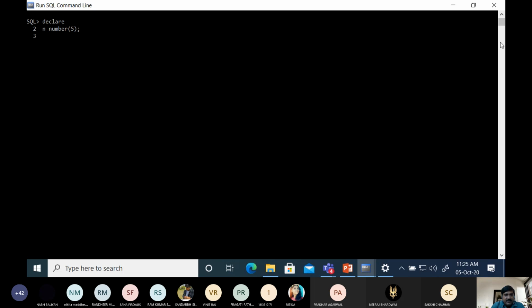Then again output will be stored in this variable, and suppose the size of this variable is also 5. Then we need another variable I, number, here 5. Now in the begin and end block, suppose we take the value from the keyboard.